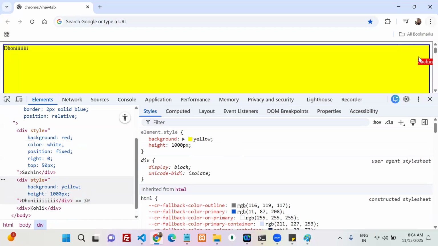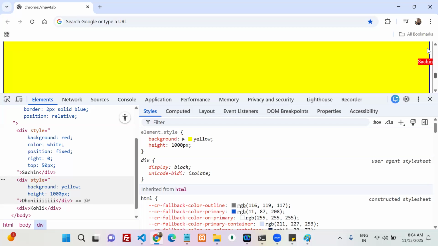But tell me, what about this fixed position element? My fixed position element is always fixed, irrespective of the scroll, yes or no? You can do the scroll. Is my session scrolling or not scrolling? Not scrolling, right?